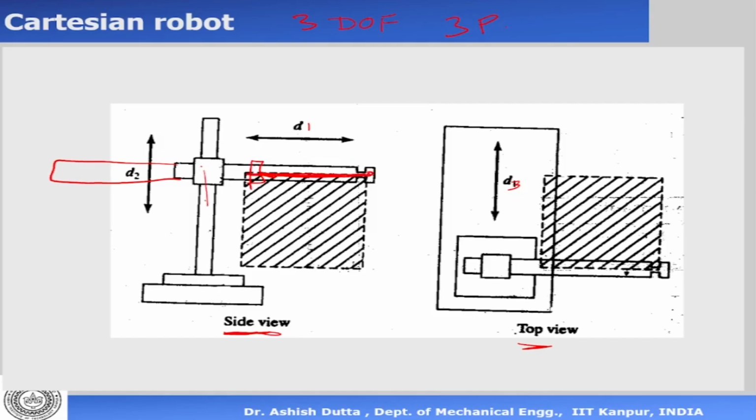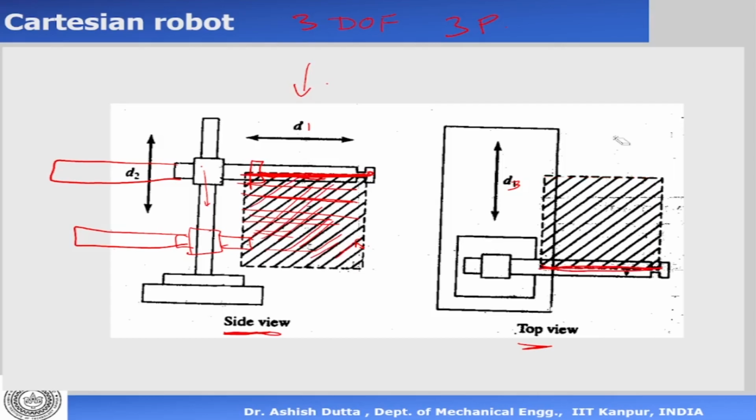So the full thing can come down like that. If it is coming down, what is happening? The straight line is coming down like that. If you can imagine that this is my joint, it is coming till here and till here. So the straight line is coming down. So this is a square or a rectangle in the side view. Now if I look at this from the top view, what will you see? This is a planar square or a rectangle. So if you look at this, this is a plane. From the top view, it will be a straight line, which is this line. This is the straight line.